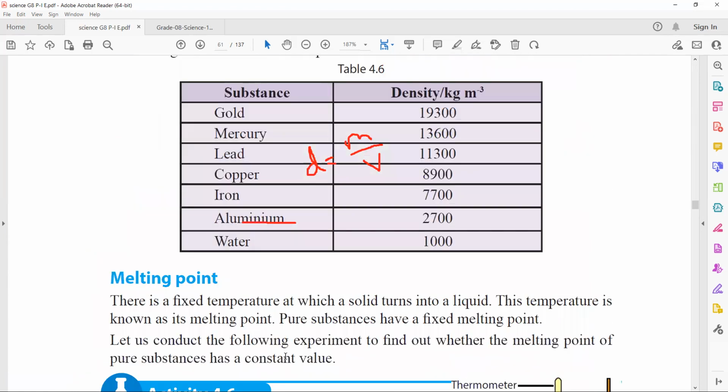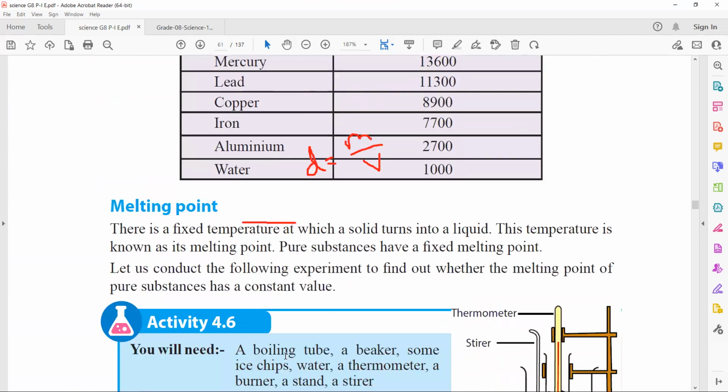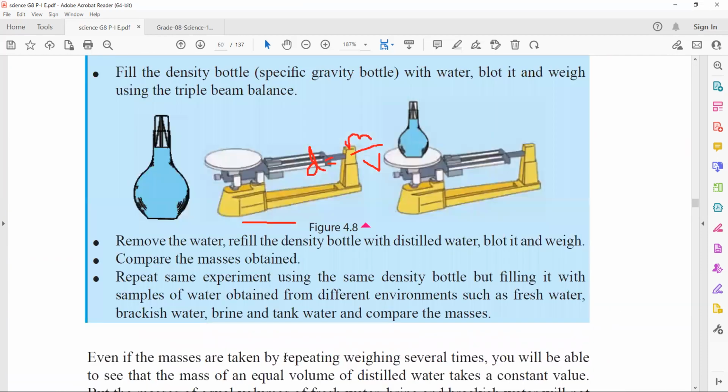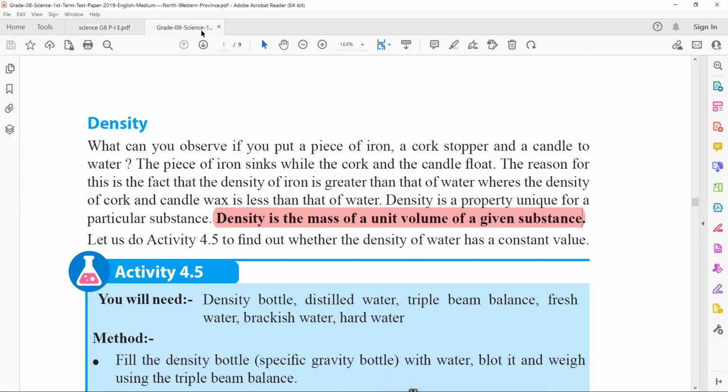Here you can see density. Yeah, right. Here they have directly given the definition. Density is the mass of a unit volume of a given substance. So you can see they directly ask questions from your book only. So directly you can find the answer.